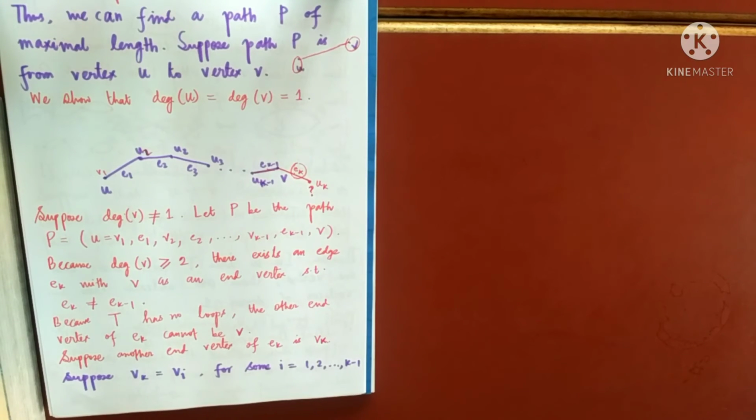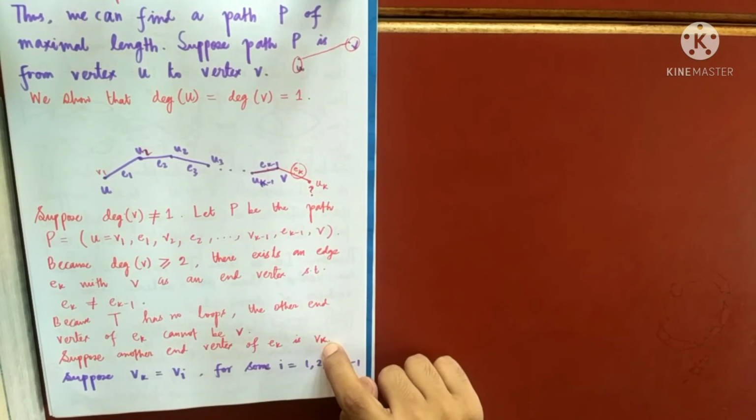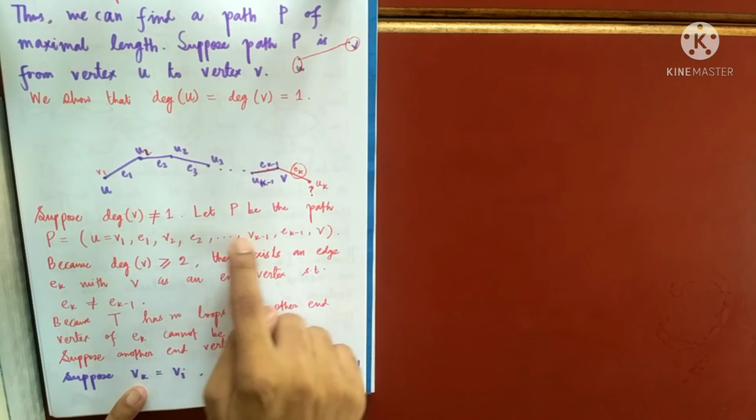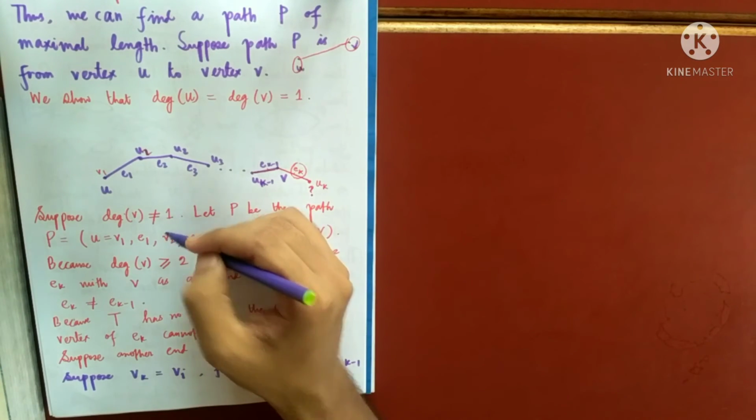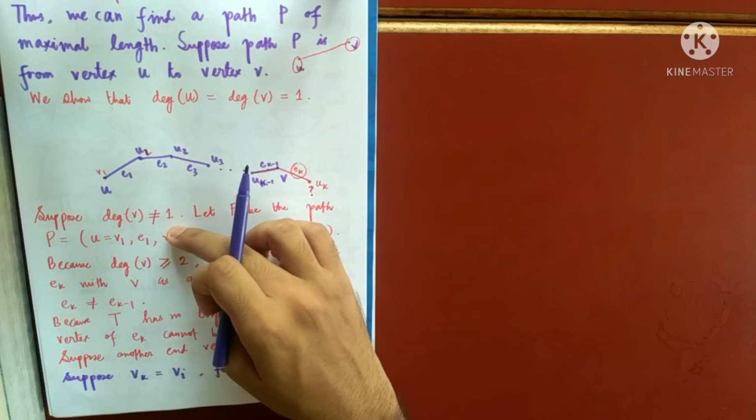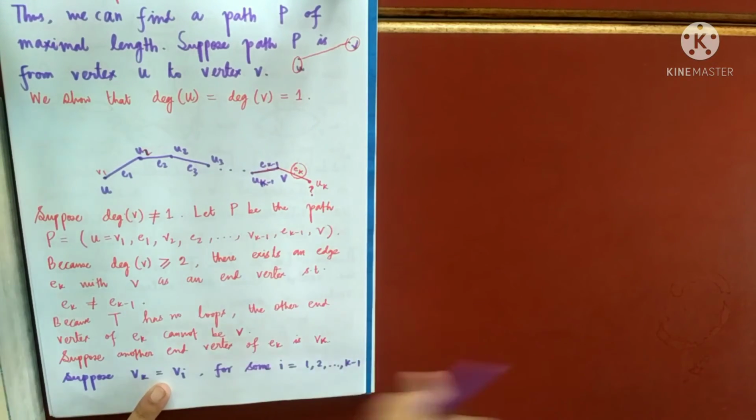So I'm assuming that suppose the other end vertex, I'm naming it by Vk, is the same as one of these. You know what will happen. Suppose Vk is the same as this particular one, V2, and if I start with V2, that will form a cycle, right?